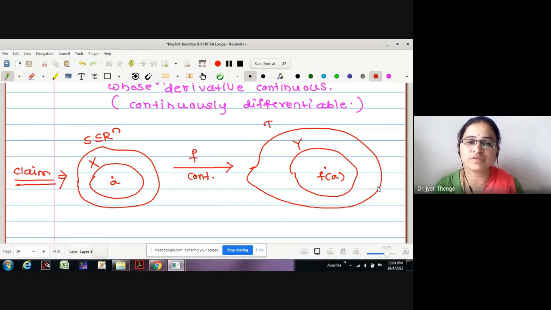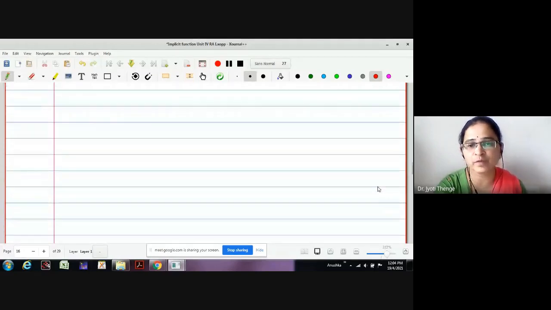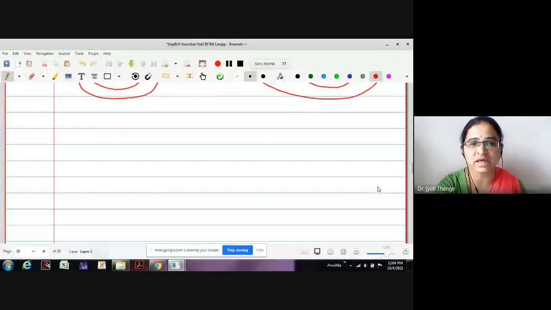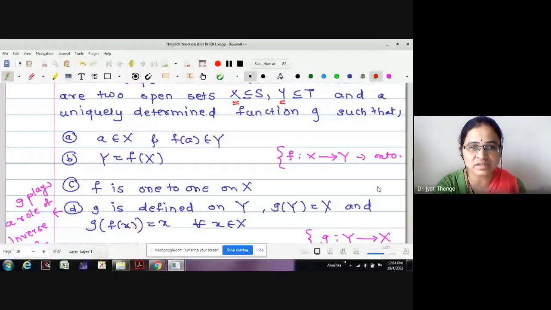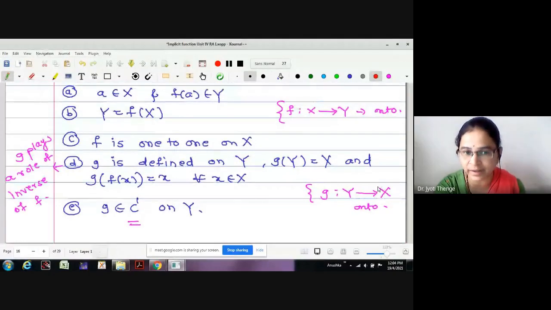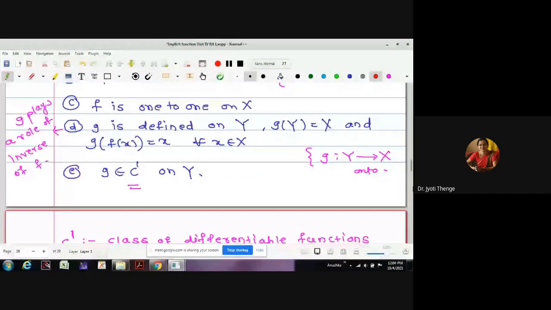Now the proof of this theorem totally depends on the construction. I will tell you the construction stepwise. Once you understand the construction, half of the proof is done. There are 5 points to prove: A, B, C, D, E. If we understand the construction of this theorem very clearly, the first 4 points of the proof are readily true. Only we have to make an effort to prove the last point, that it has the derivative. So let us start with the proof of this theorem.